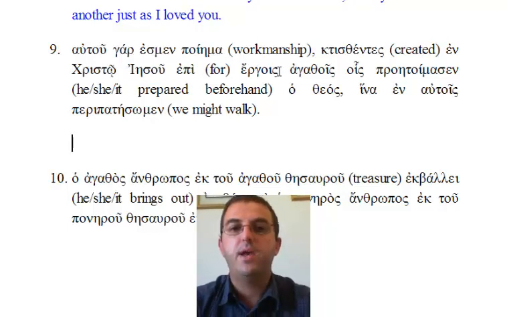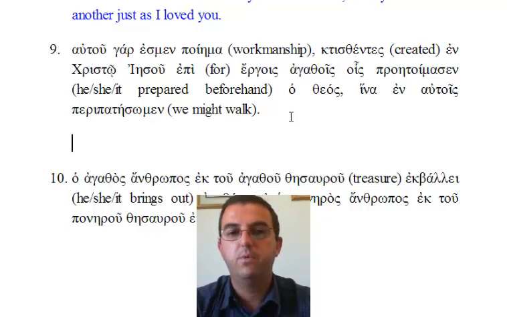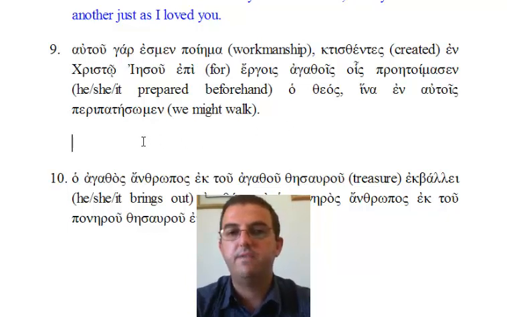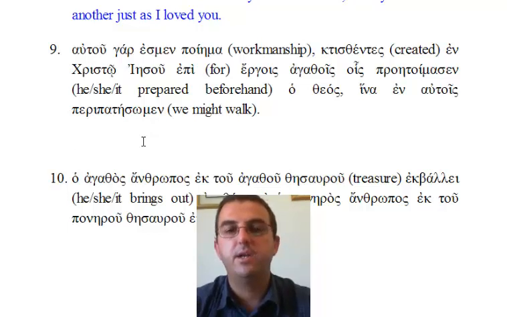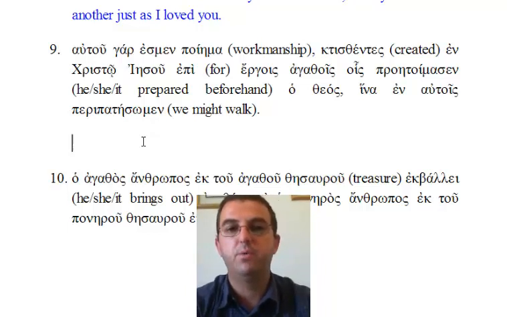Autou poema. Poema, we are told, is the word for workmanship. And in this instance, even though gar esmen appear in between them, autou is actually a genitive modifying poema. So it's autou poema. We are autou poema. We are workmanship of him or his workmanship.